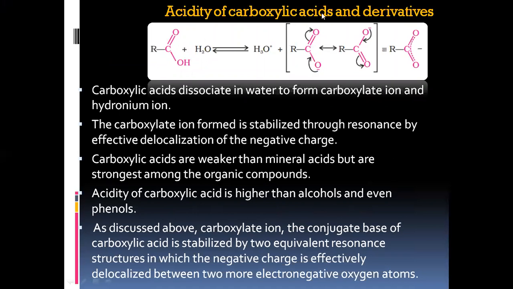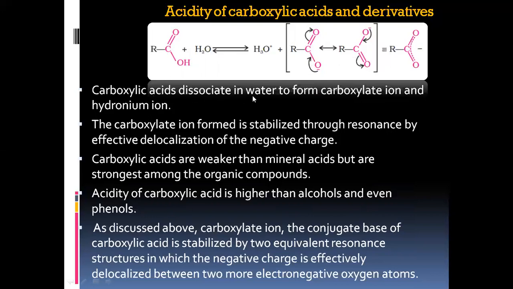Well, acidity of carboxylic acids and derivatives. So here you have a carboxylic acid which is dissociating in water, and this reaction is in equilibrium. You have hydronium ion as a byproduct, and here you have a carboxylate ion. These two forms are the resonating forms where the negative charge keeps on dispersing over the entire structure, and this is the resonance hybrid where you can see the dispersal of negative charge between the COO, right? So this is the stable form, and these two are the resonating forms of the carboxylate ion.